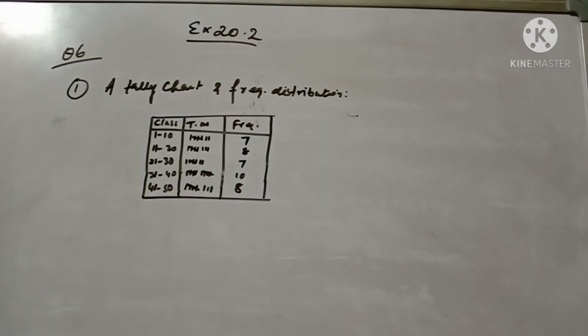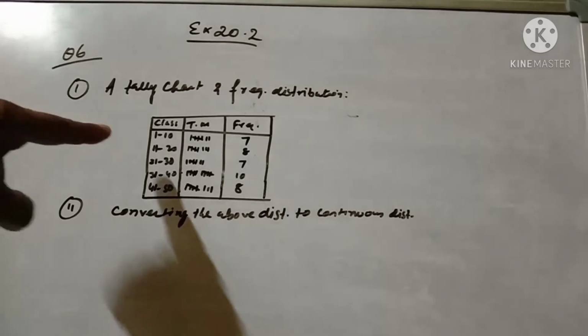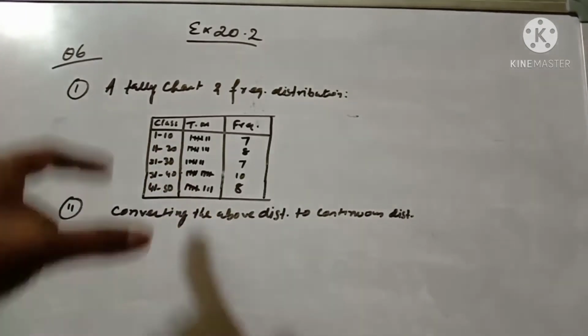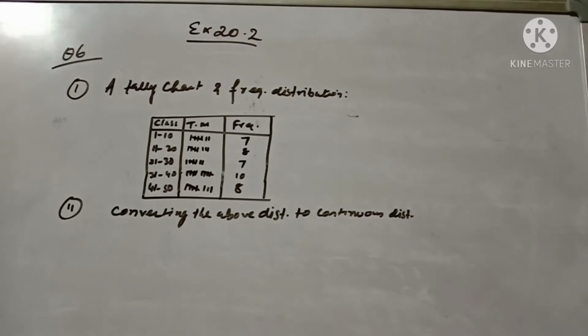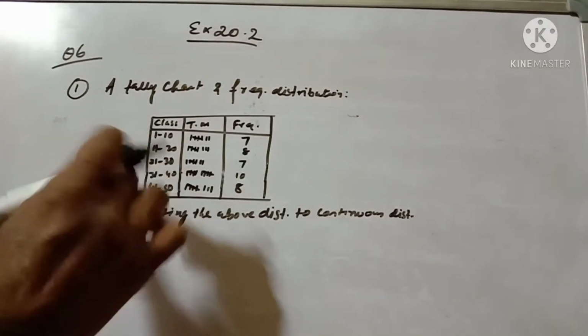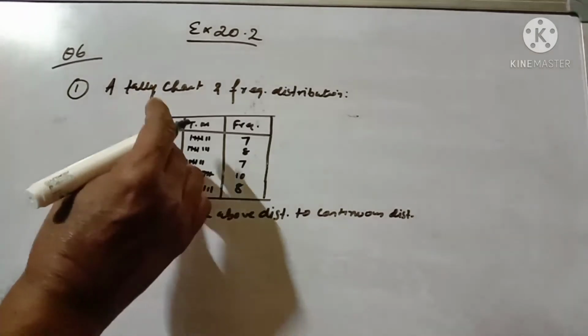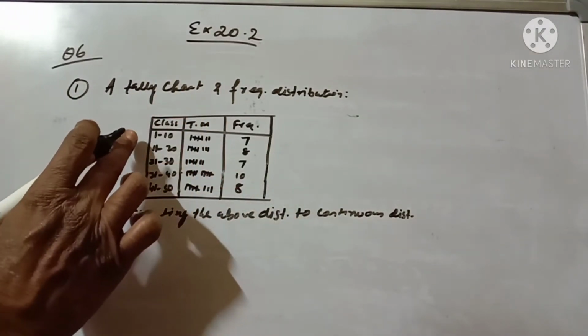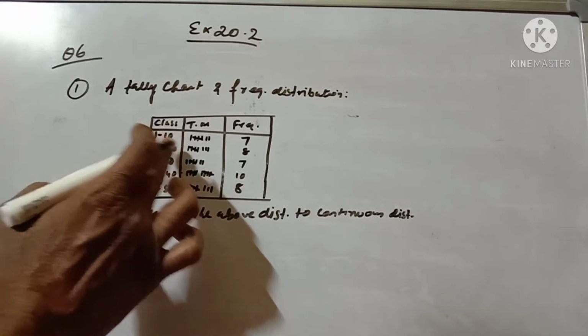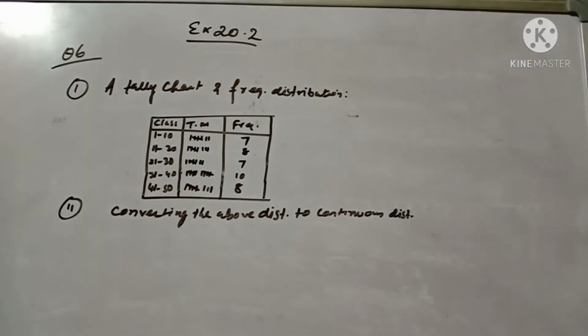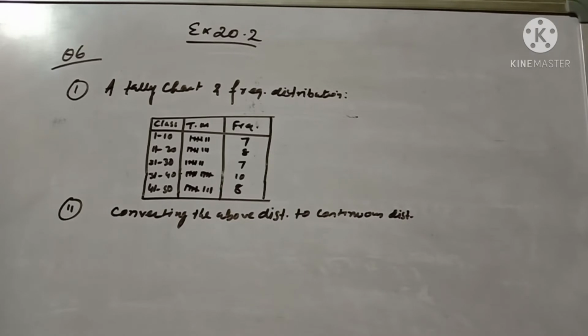Now, whatever the above chart has, I have taken out. This chart we have to convert into a continuous one. So what is the rule? The rule is to subtract 0.5 from the lower limit and add 0.5 to the upper limit. This is called the adjustment factor: we subtract the adjustment factor from all the lower limits and add it to all the upper limits.